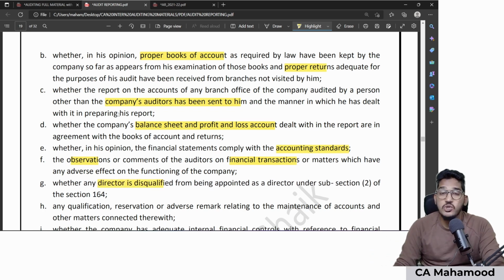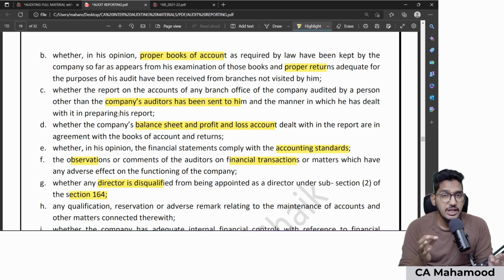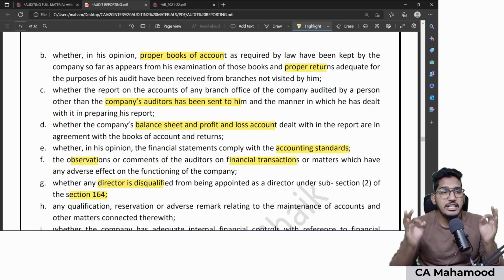Whether any director is disqualified from being appointed under 164 subsection 2. You need to even comment whether any of the directors of your client are disqualified. Sir, when will the directors be disqualified under 164 subsection 2? Listen carefully. If any company did not file annual return or financial statements for 3 consecutive financial years with the ROC, then all the directors of that company will be disqualified for a period of 5 years. Not just in the company in which they are acting as directors. For any company, they can't get appointed as director for 5 years.